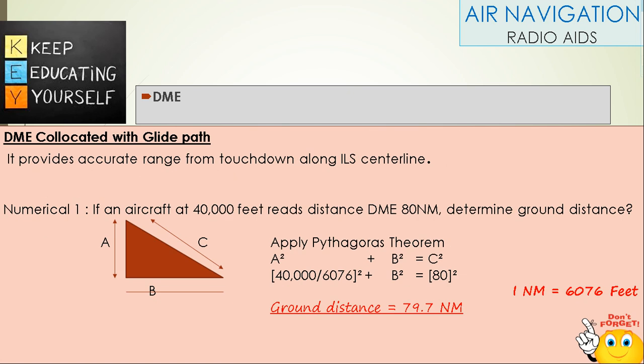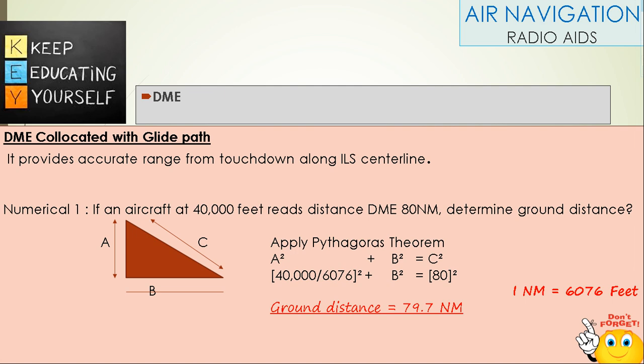DME co-located with glide path. It provides accurate range from touchdown along the ILS center line. We can measure ground distance using the Pythagoras numerical. If an aircraft at 40,000 feet reads a DME distance of 80 nautical miles, determine the ground distance.